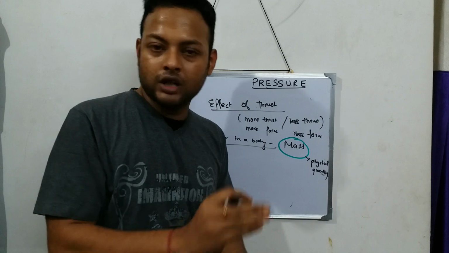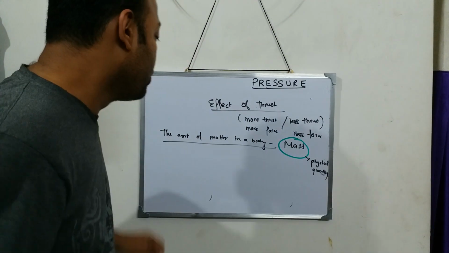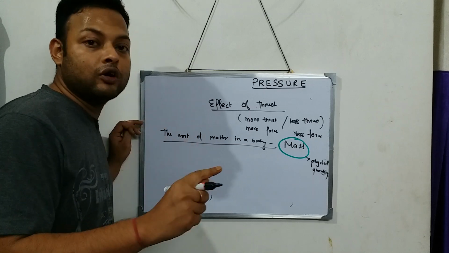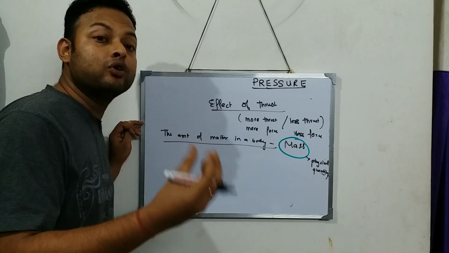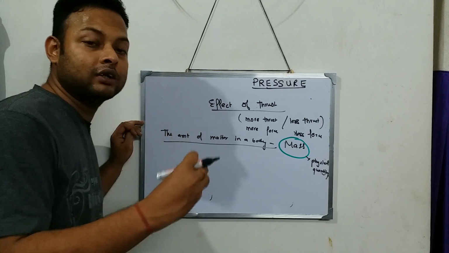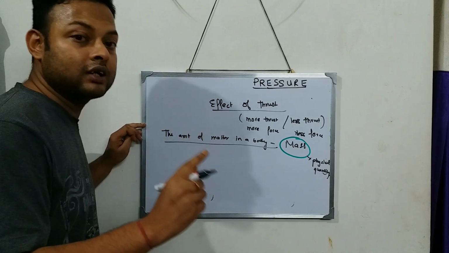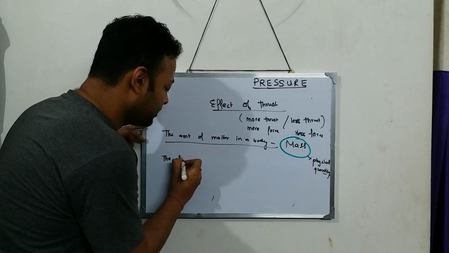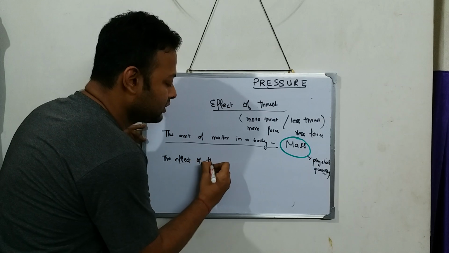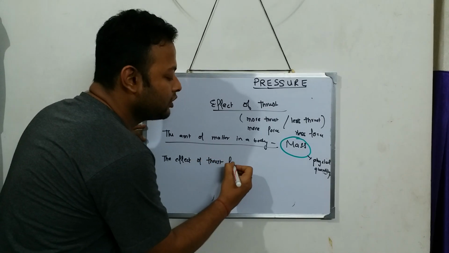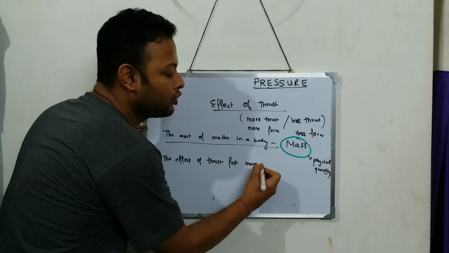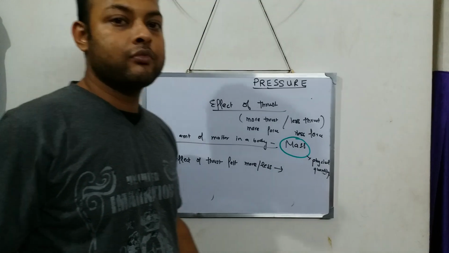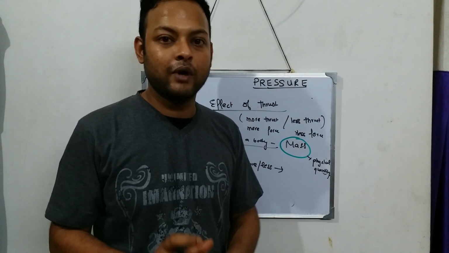Similarly, exactly similar, no difference, where the amount of force is more or the amount of force is less. The amount of thrust, or the effect of thrust felt, more or less, is defined by a physical quantity.